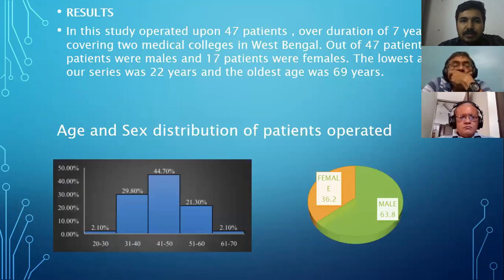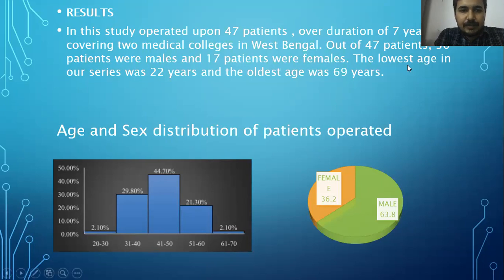Results: in this study we operated upon 47 patients over a duration of 7 years, covering 2 medical colleges in West Bengal. Out of 47 patients, 30 were male and 17 were female. The lowest age in our series was 22 years and the oldest was 69 years. The age distribution and sex distribution of the operated patients are seen in the figure.